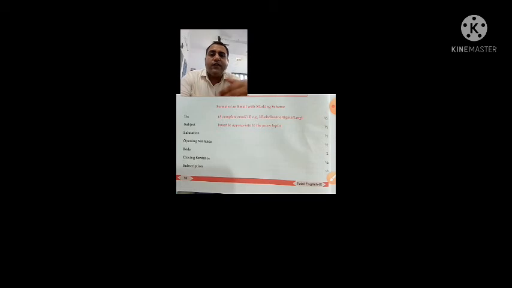2 means to whom you are sending the email, that is the email address of the receiver. Then the second point is the subject. The subject must be appropriate to the given topic, as it is asked in the question. According to that you have to write the subject. Then salutation is there. Salutation means dear sir or dear madam. Then there will be an opening sentence, then the body part of the email, and a closing sentence, and the subscription finally. So you can see the marking scheme is given on the other side.